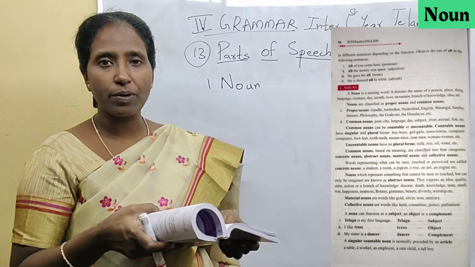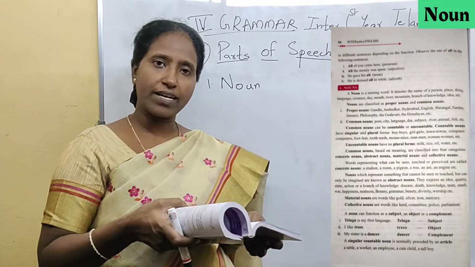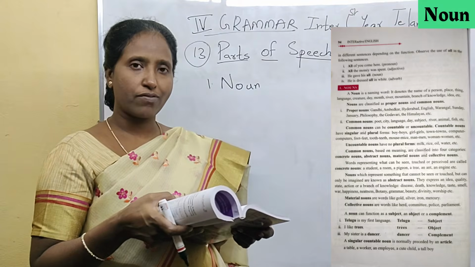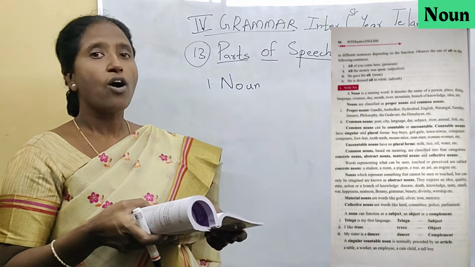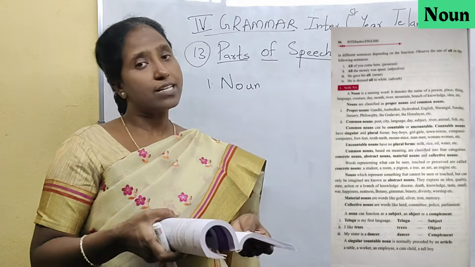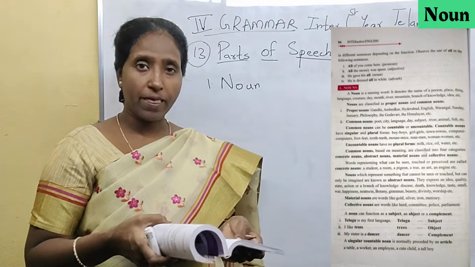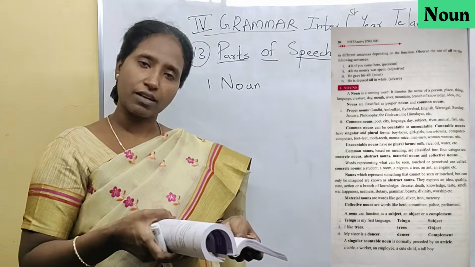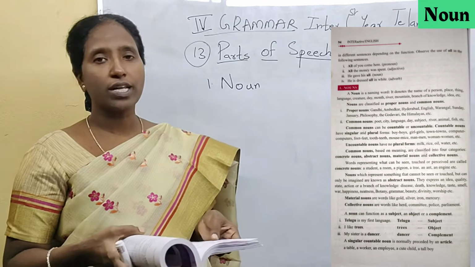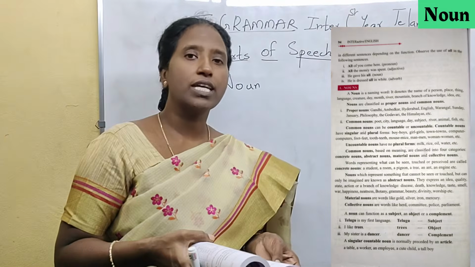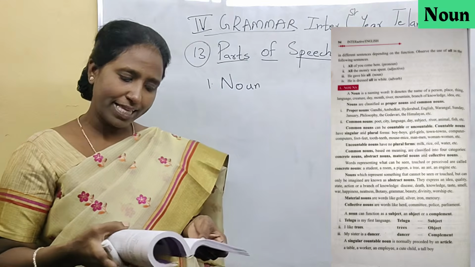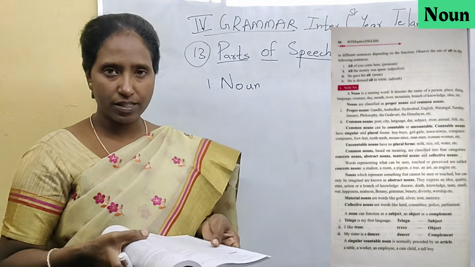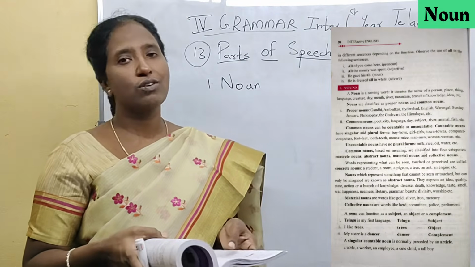Day means Sunday, Monday, Tuesday, Wednesday, Thursday, Friday, Saturday. All these are days. Okay, month, all the 12 months: January, February, March, April, May, June, July, August, September, October, November, December. River: Ganga, Yamuna, Krishna, Godavari, Kaveri, all these are rivers. These are also nouns. Mountain means Mount Everest, Mount Kanchenjunga, Mount Kilimanjaro. Branch of knowledge means biology, physics, English, maths, all these are also nouns.